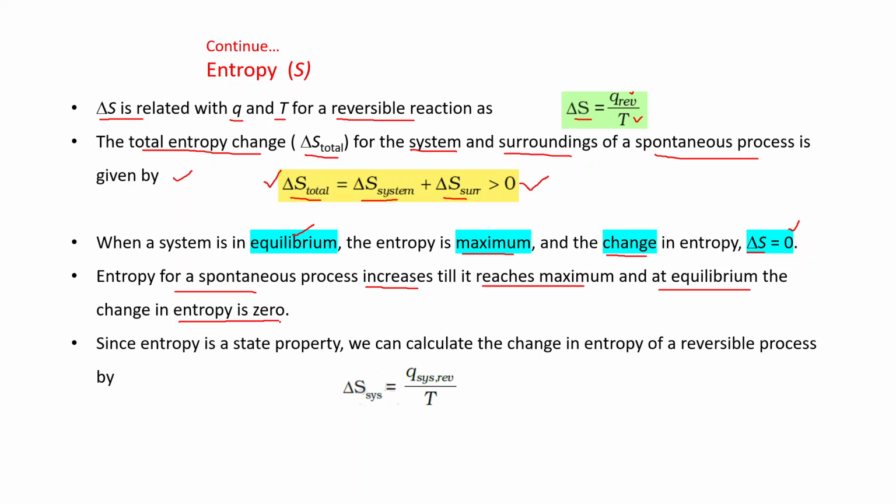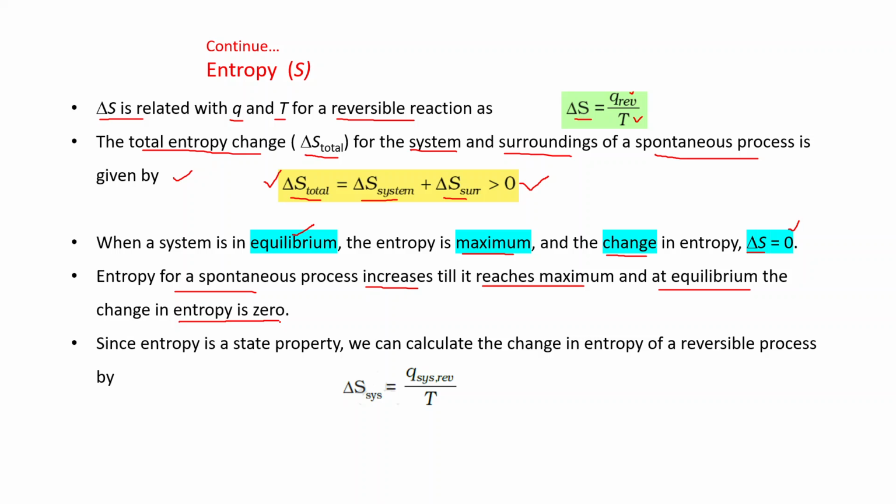Now this concept of entropy or randomness you can also understand by taking the classroom situation. When classes are continuously going on, teacher is coming to the class and you are studying, everything is systematic. You are sitting at your places. But as soon as the bell of recess is ringing, what happens?